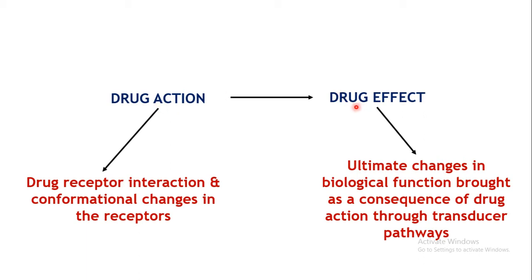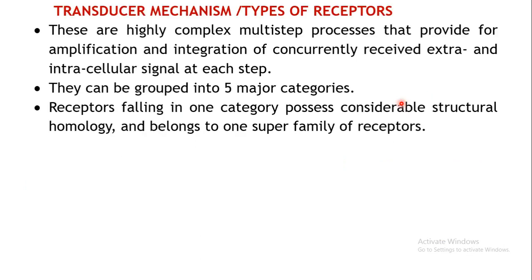So usually first the drug action is produced, and as a result of this drug action the drug effect will be produced. Now in today's lecture we shall see what are those different transducer processes or transducer pathways by which this drug action is ultimately showing the drug effect. What are those intermediary steps which are actually responsible for transduction of the drug action into drug effects? By what mechanism exactly can we see the drug effects? So, coming to the transducer mechanisms.